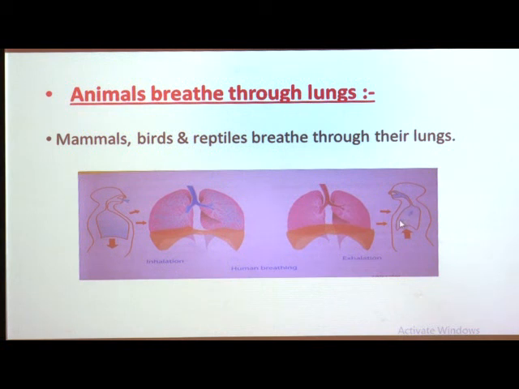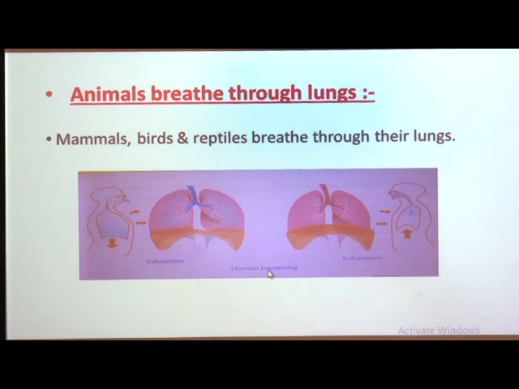Here you can see the picture of the human breathing system. This shows the process of inhalation and exhalation. First, animals take in oxygen through the nostrils, and at the same time they exhale the carbon dioxide that is produced by the body.